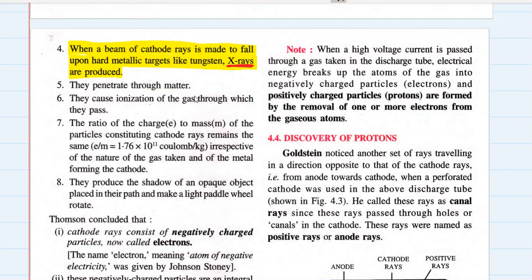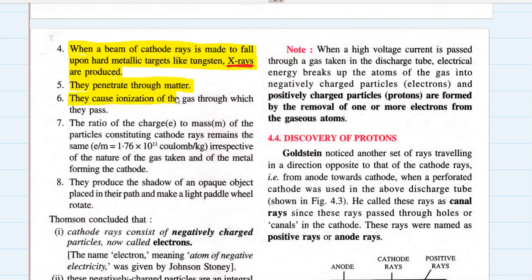When cathode rays strike hard metallic targets like tungsten, X-rays are produced. That's one more important property of X-rays. Cathode rays penetrate through matter. Okay, not through metals or hard matter, but most of the matter are such that the cathode rays can penetrate them.